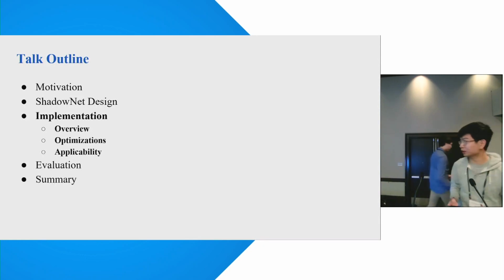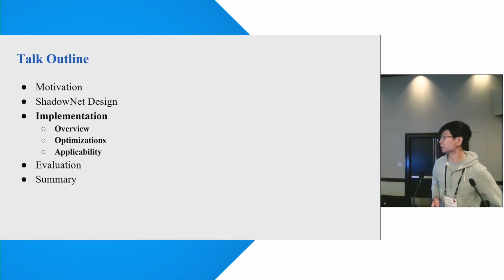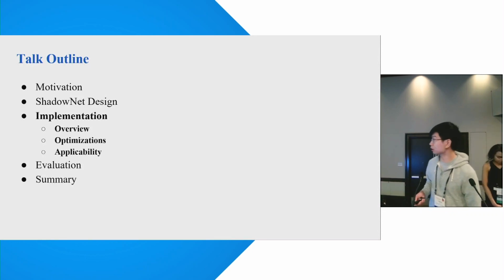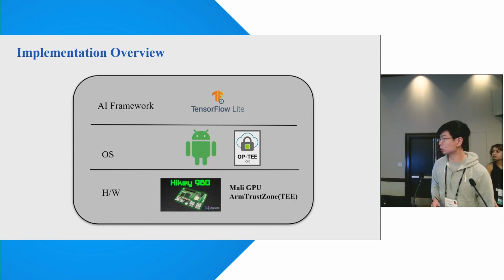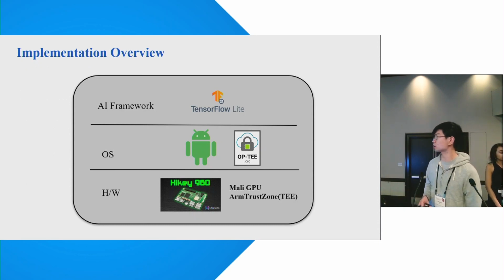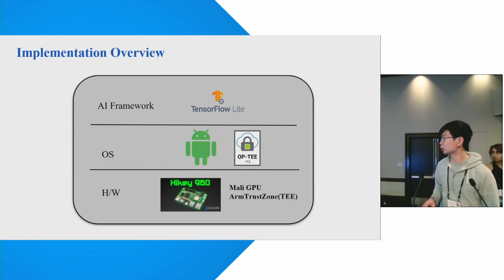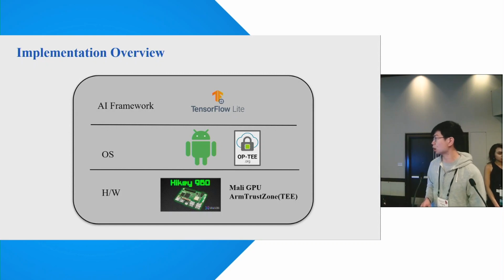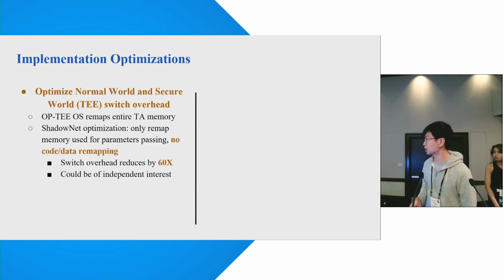Thanks, Zhichuang. I'll briefly talk about the implementation details of ShadowNet. In terms of implementation, we support the most popular combinations of hardware and software. More specifically, we use HiKey 960 as the hardware platform, which features Mali GPUs and ARM TrustZone. On top of that, we run Android in the normal world and OP-TEE in the secure world. And all the AI modules are implemented in TensorFlow Lite, which is the most popular on-device machine learning framework. We also did some notable optimizations